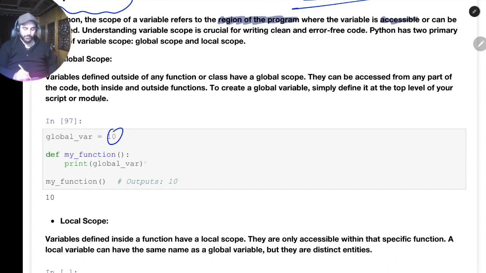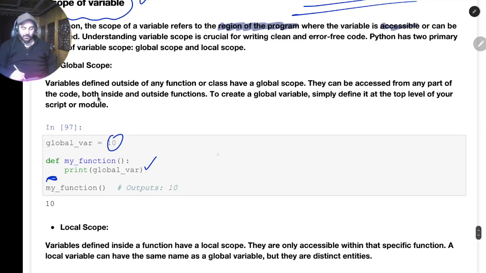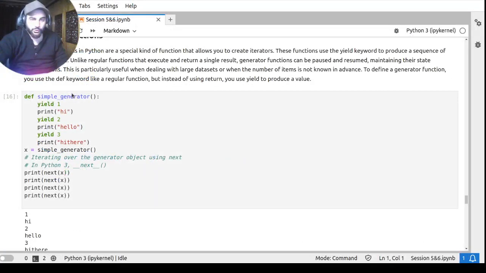If I use the global variable over here, it will get printed. If I use it after the function, it will get printed, because in the whole file I can access this, as it is written at the top of the file. So usually the placement of a variable decides its scope. Here I have written this variable at the top of the file, and whatever follows it is its scope. That's why I have written global scope. Global scope means if you define any variable outside a function or a class, it has a global scope. That means it can be accessed from any part of the code, both inside the functions and outside the functions, as you can see here. I'll go to the coding window to show you what global scope is.